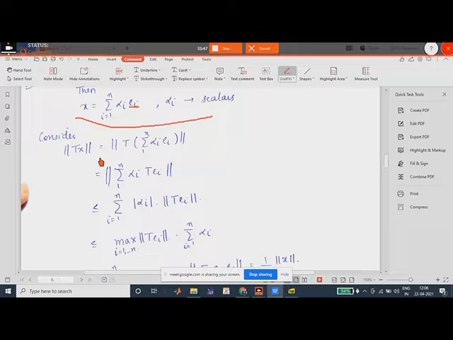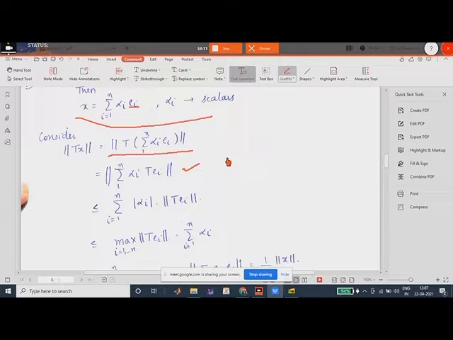So norm of Tx would be nothing but norm of T of x, where we put the summation alpha i ei in place of x. Now since T was a linear operator, the alpha i's come outside T, and we can write summation alpha i T of ei, right?